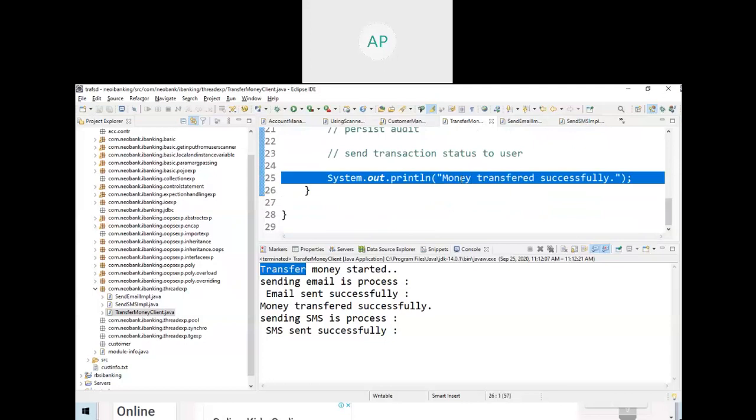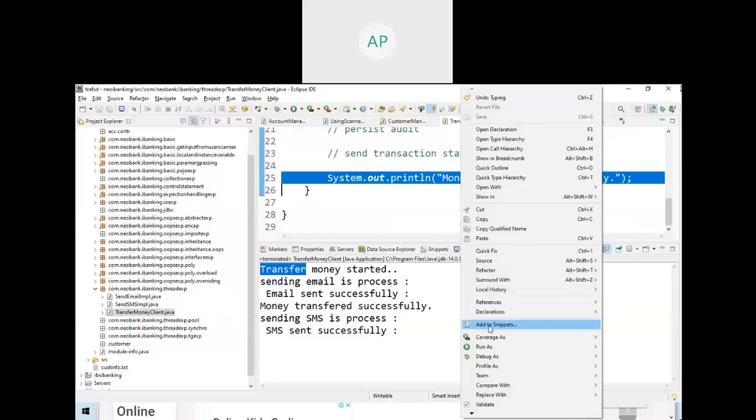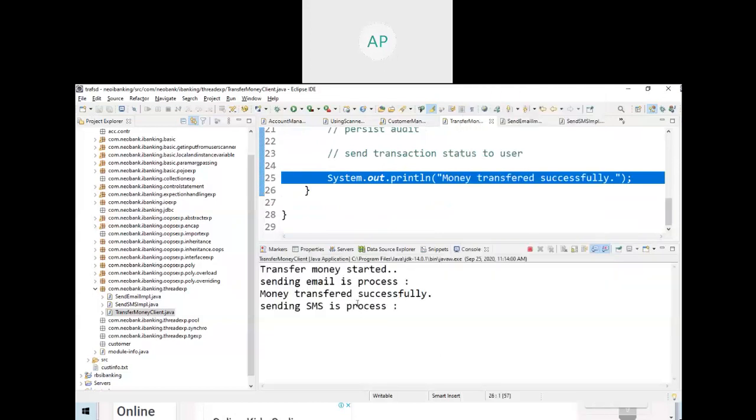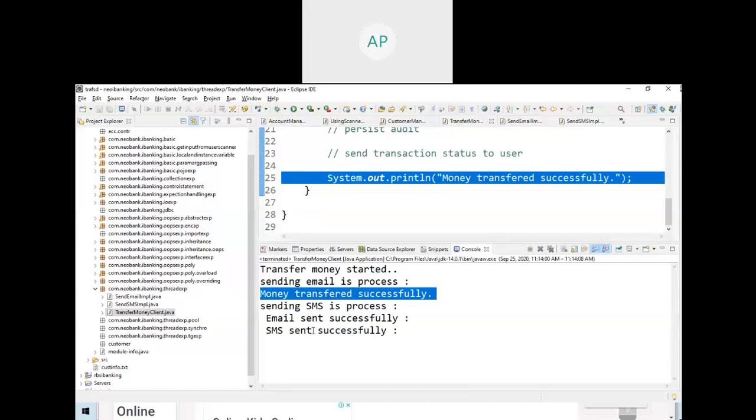Asynchronous. Meaning if you have more than one processor, your scheduler will assign this task to a different processor, and also your main thread is not waiting. Your main thread is not waiting until email and SMS are completed. Meaning when your main method completes this line, your main method is getting completed.